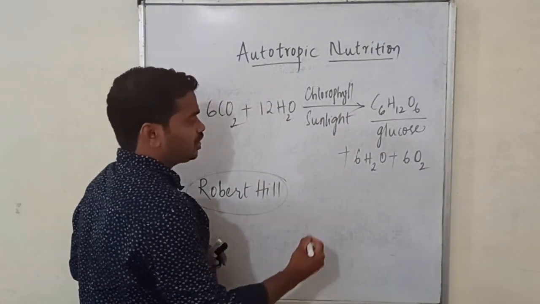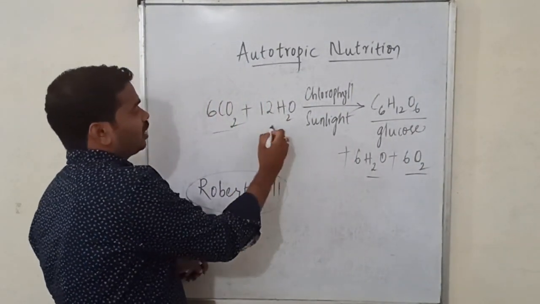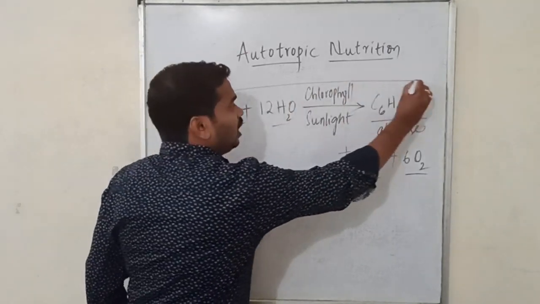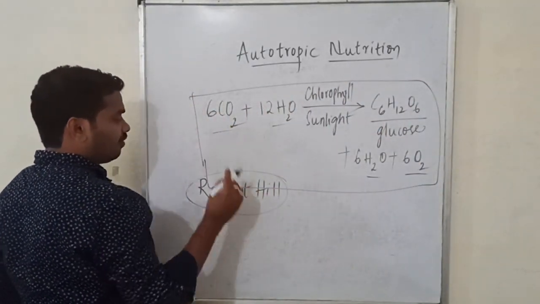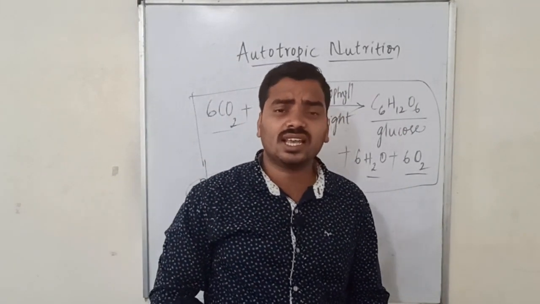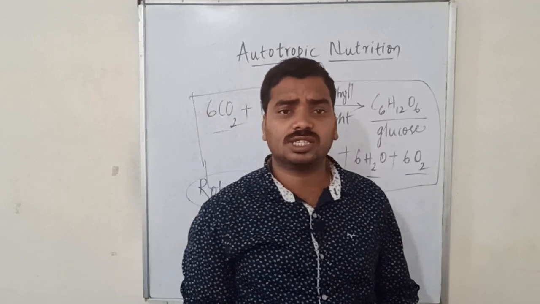This is the equation: water and oxygen, carbon dioxide and water. This is the complete equation which was given by Robert Hill after performing a series of experiments. So this is an introduction for the photosynthesis process.